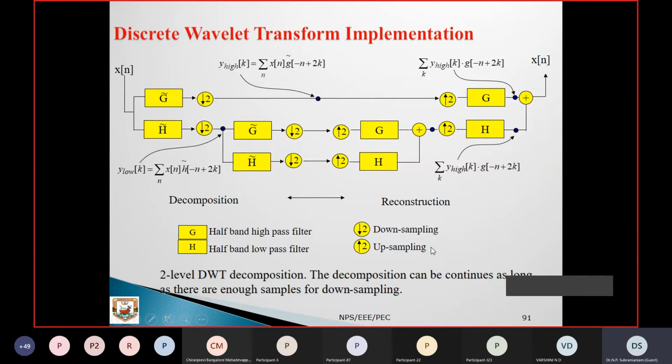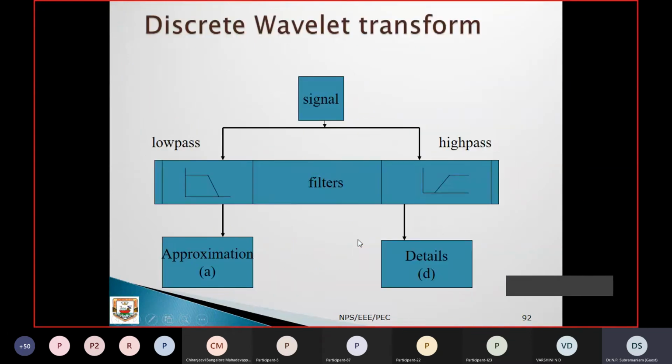That also depends on how much accuracy is required and how many input samples are available. Based on that, you can go with the analysis. For our power quality analysis purpose, only 3 levels is enough. If you go beyond that, it gets saturated, and most of the information becomes lost, so we cannot do any processing or analysis. So we have to stop at a maximum of 3. So this is how our discrete wavelet transform works in a simplified manner.